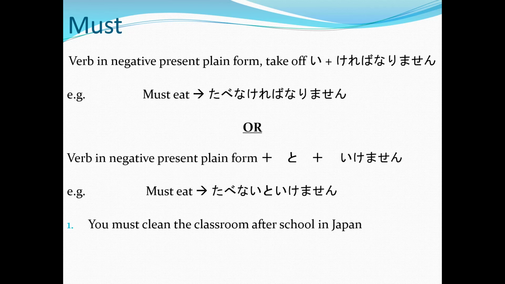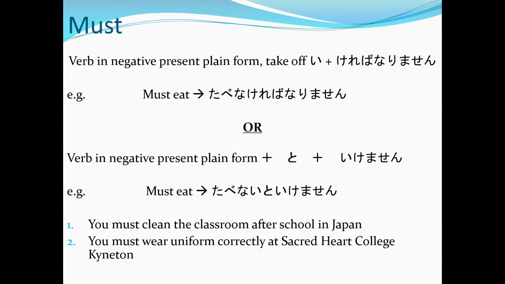For example, try these sentences together. You must clean the classroom after school in Japan, and you must wear a uniform correctly at Sacred Heart College. So, the first one. In Japan, Nihon de wa, hokago, that's our time, after school. Non-specific time, doesn't need a particle. Then we go straight into our verb.